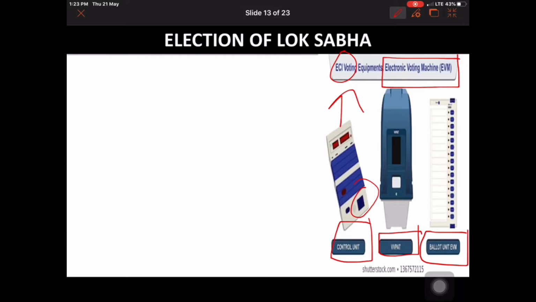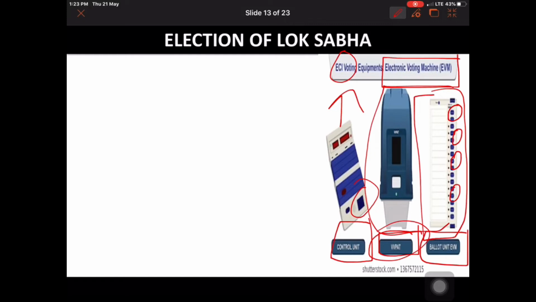While casting our vote, this particular area of the voting machine is kept out of anyone's eyesight, so that nobody can see whom we vote for. While voting, we press these buttons, which are given against the symbol of the candidate we are voting for. Along with this machine is a newly introduced one called VVPAT.